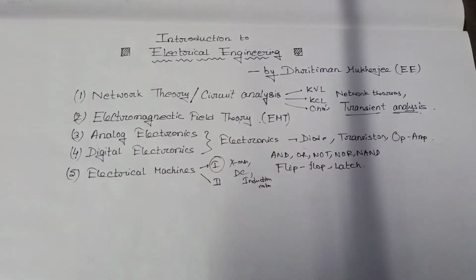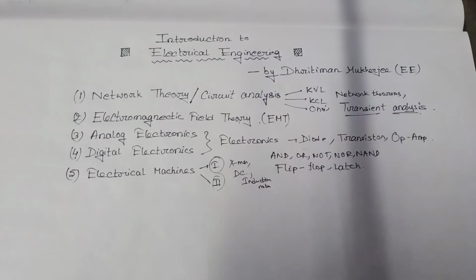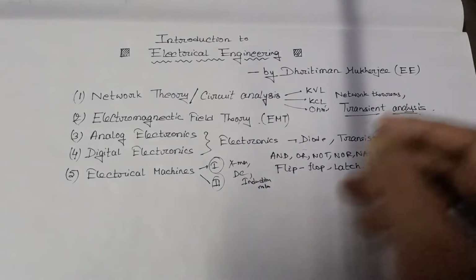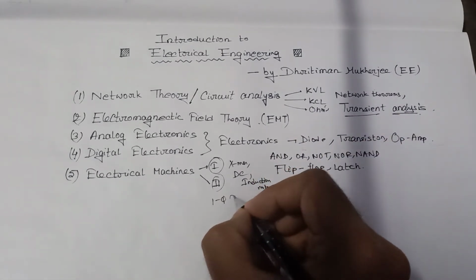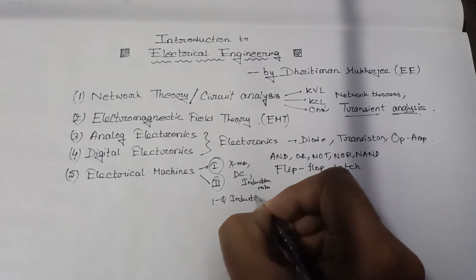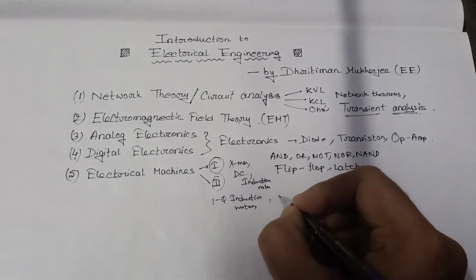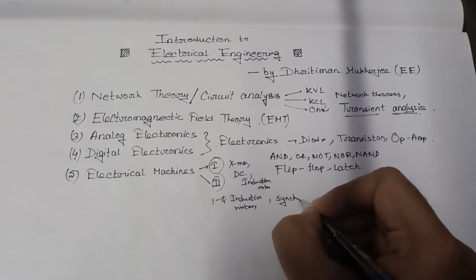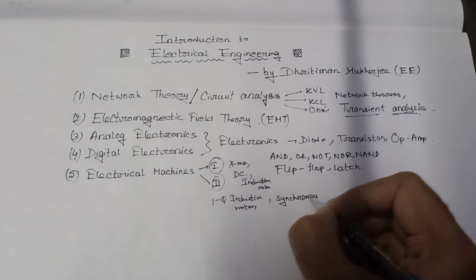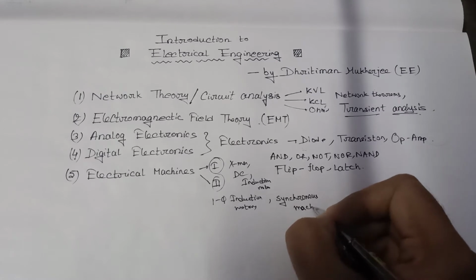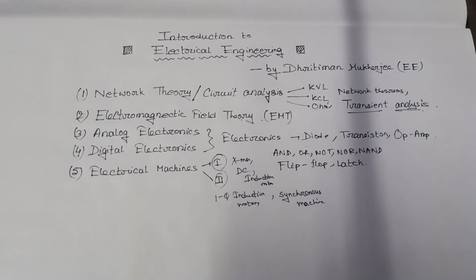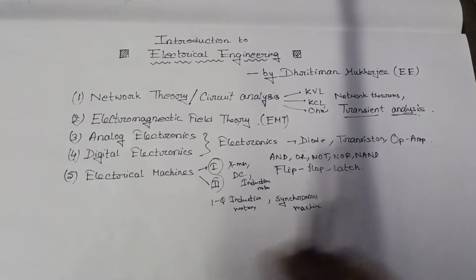In electrical machine 2 there will be single phase induction motor, and synchronous alternator or synchronous motor or synchronous machine.